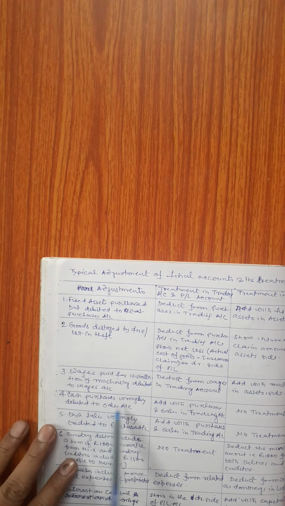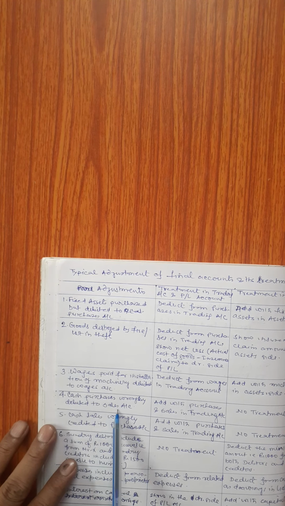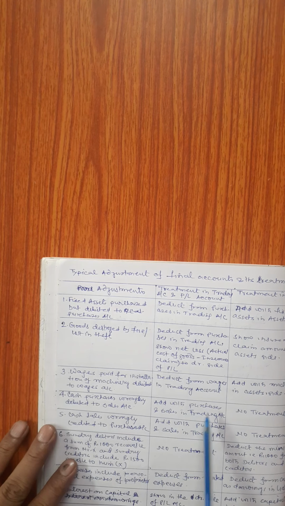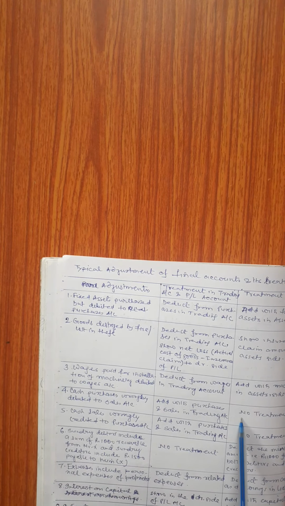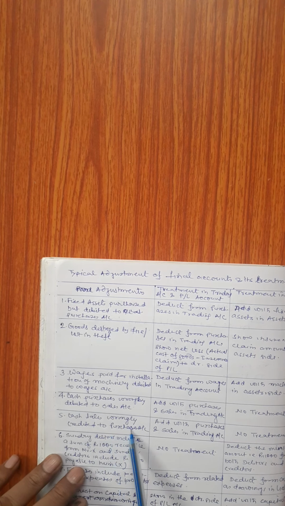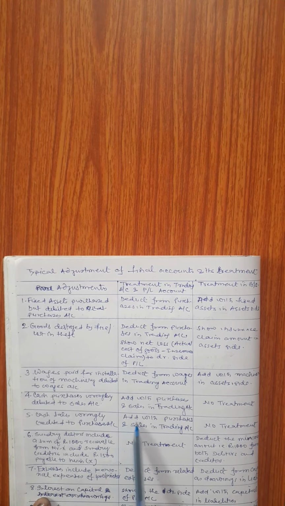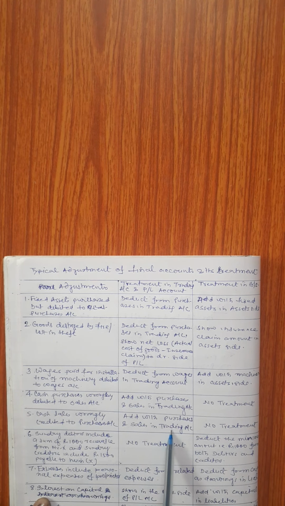Then cash purchases wrongly debited to sales account. If we are getting adjustment like this, then we have to add this with purchases and sales in trading account. There will be no treatment in balance sheet. If cash sales is wrongly credited to purchases account, if we are getting adjustment like this, then we have to add this with purchases and sales in trading account and there will be no treatment in balance sheet.